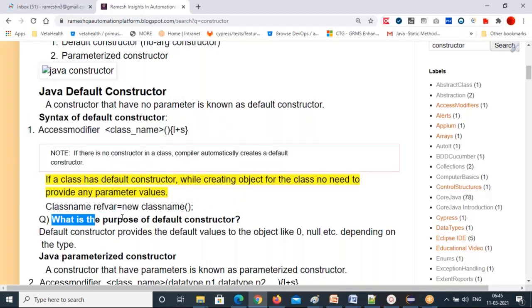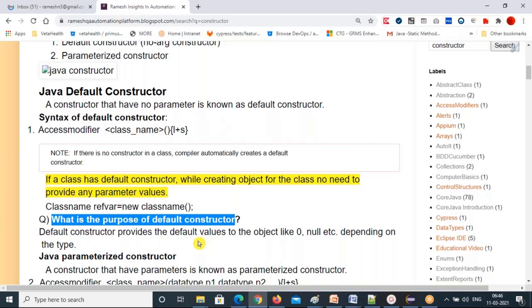Next, what is the purpose of a default constructor? It provides default values to the object, like 0, null, depending on the type. If it is an integer, you will get 0 as the default value given to your instance variables. Only instance variables.